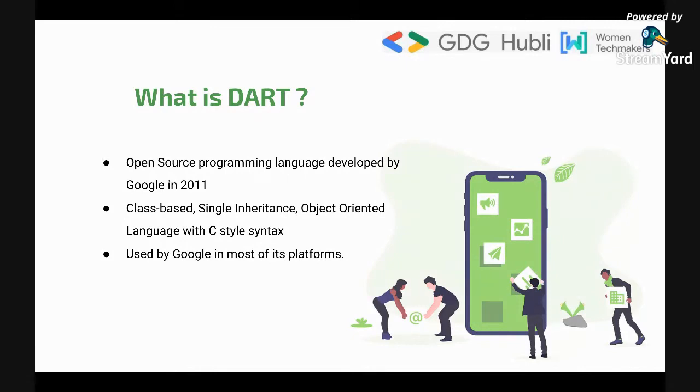So when Dart came out, it was actually being used, and is being used, in a lot of current technologies. It is an object-oriented programming language with a C-style syntax. So you can say that it is an object-oriented language with C syntax. C-style syntax is nothing but the way you code in C, the way your C programming looks.